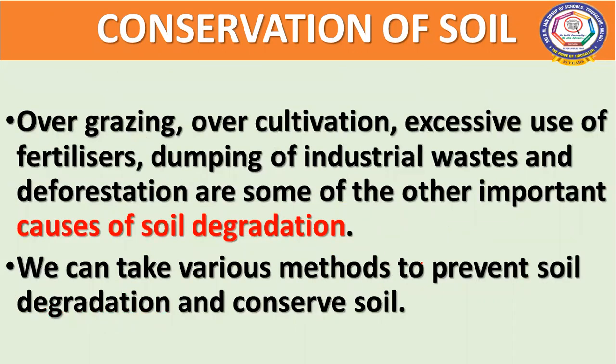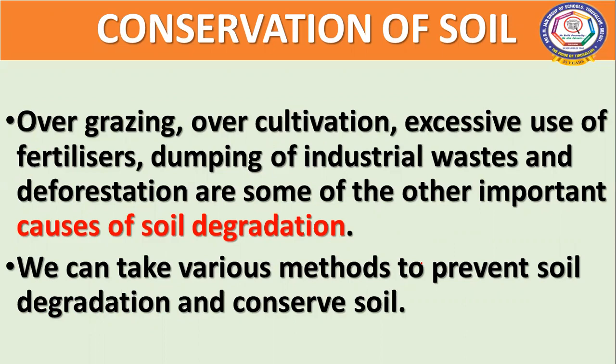Some other reasons are overgrazing, overcultivation, excessive use of fertilizer, dumping of industrial waste, which is very, very important. We have to think over this. Dumping of industrial waste and deforestation are some of the other important causes of soil degradation, children.